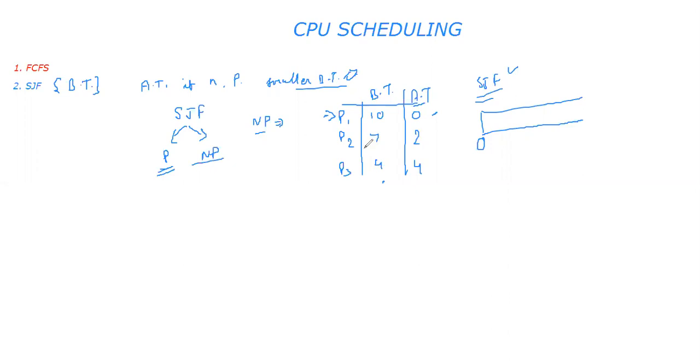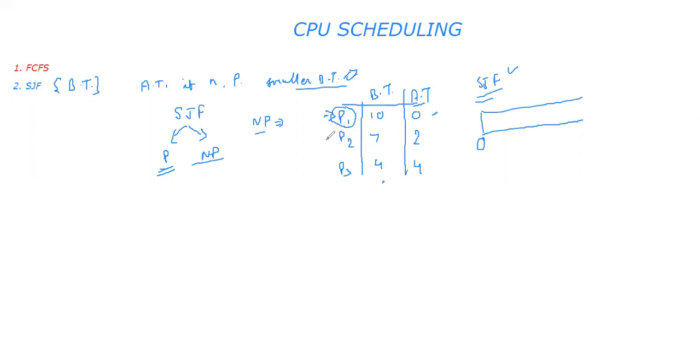It's as simple as that. Suppose three students want to talk to a faculty member, and the faculty member has deployed one algorithm, that the person who is having fewer queries will be entertained first. Now at 9 a.m. one student came, and only one student came, and that is P1.